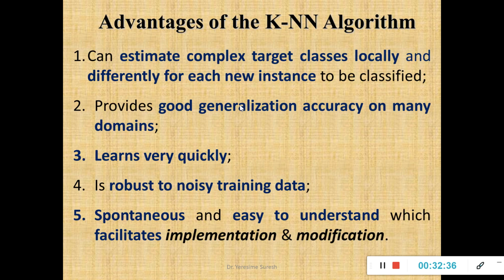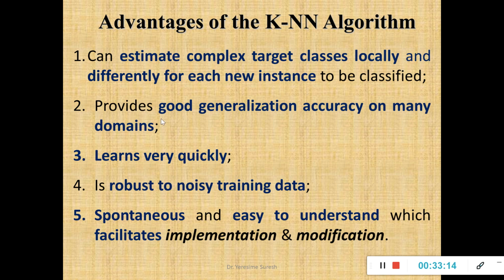Next, we'll see the advantages, or the merits, of your KNN algorithm. Your KNN, the k nearest neighbor, can estimate the target class locally and differently for each new instance to be classified. Locally, I said the data will be stored, and it has to be matched with the testing record. If it is matching, then the class label will be notified based on the concept of majority voting, else the result will not be notified. So it is simple storing and retrieval with comparison, and it will find the class for different testing records.